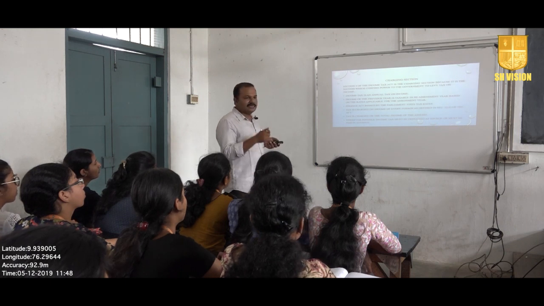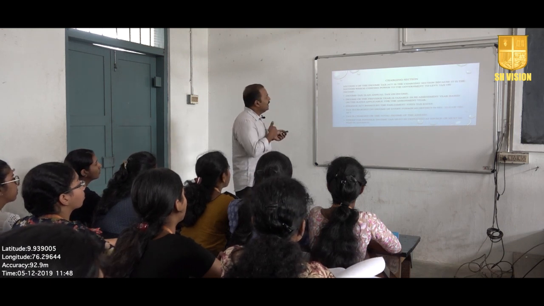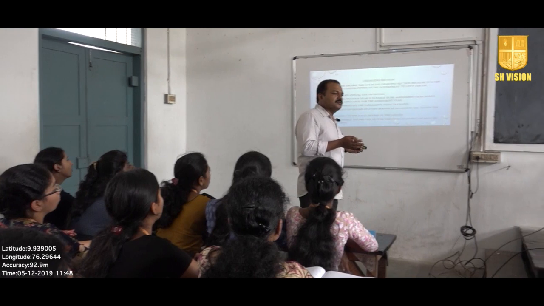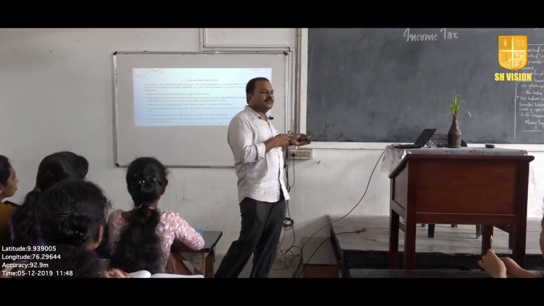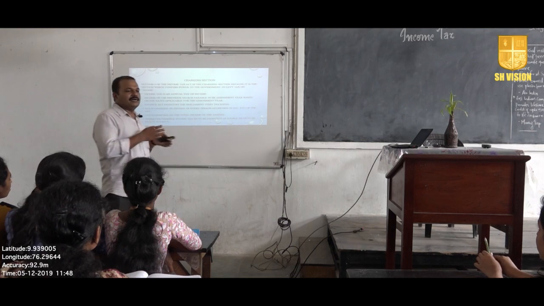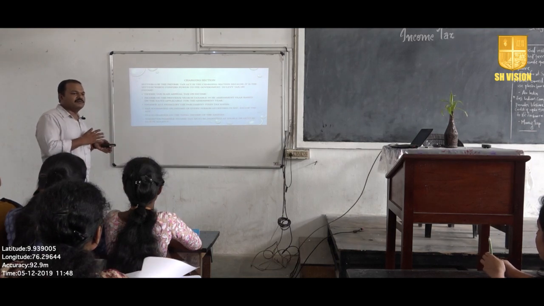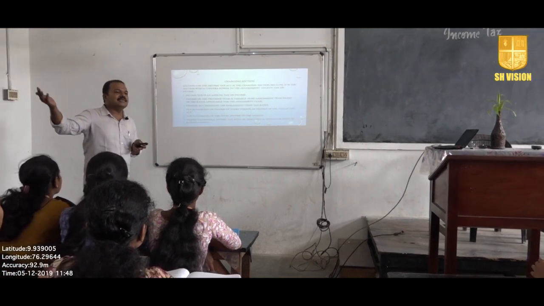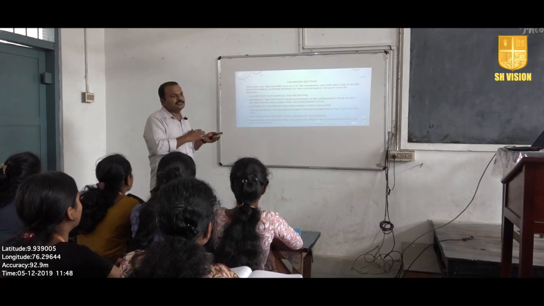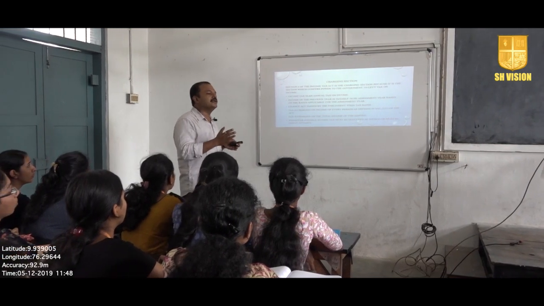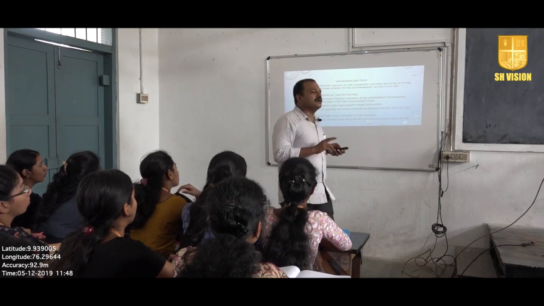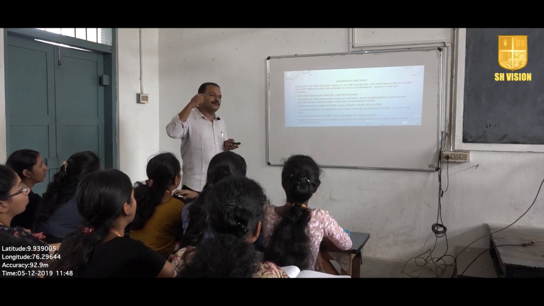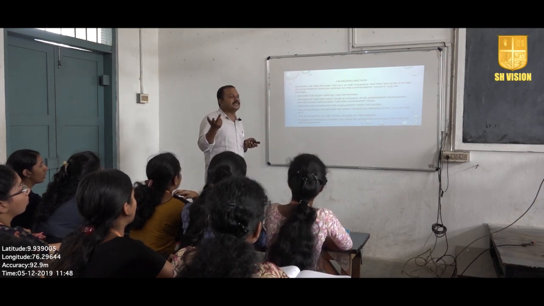Income tax is an annual tax. You pay it on an annual basis. Income of the previous year is taxable in the assessment year. For example, the assessment year right now is 2019-20. You will be paying taxes for 2018-19. That is usually the practice. Whatever income you have earned, you pay taxes on at the end of the year, and next year you will be assessed to the tax of the previous year. So you always have 2 years in consideration in any particular financial year. The 2 years are called the previous year and the assessment year. Your tax is paid for the previous year and you are assessed for the tax in the assessment year.